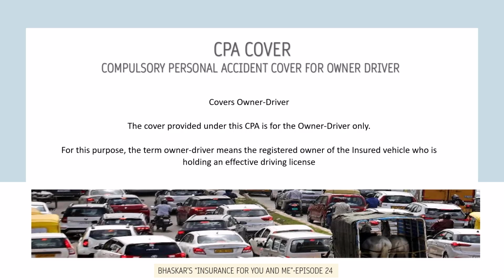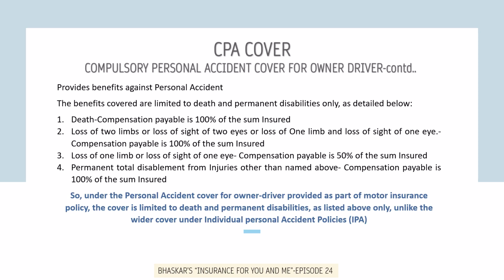We have seen that the individual personal accident policies offer compensation for different contingencies resulting from accidents, like death, permanent total disability, permanent partial disabilities, temporary total disabilities, medical expenses, broken bones, etc. However, in case of the compulsory personal accident cover under motor policies, the benefits covered are limited to death and permanent disability only. It covers death, where compensation payable is 100% of the sum insured.